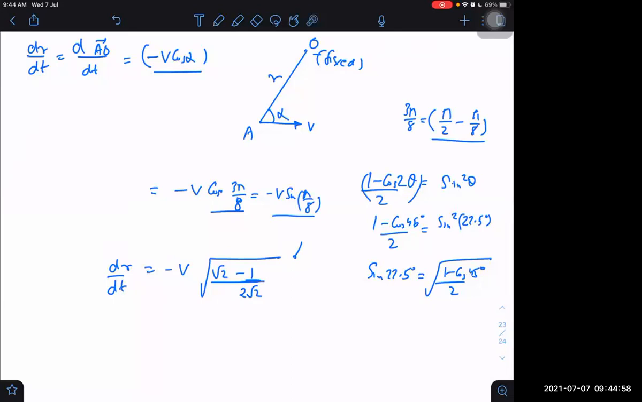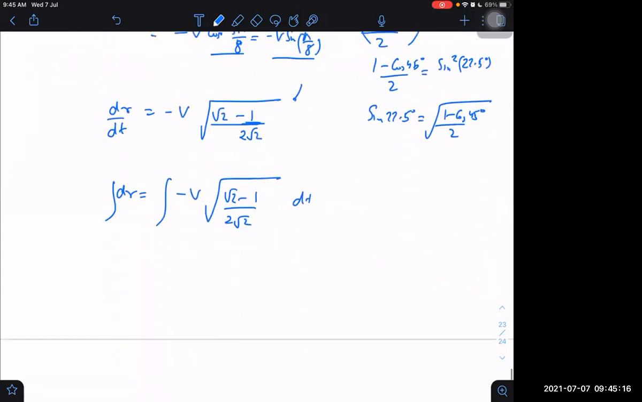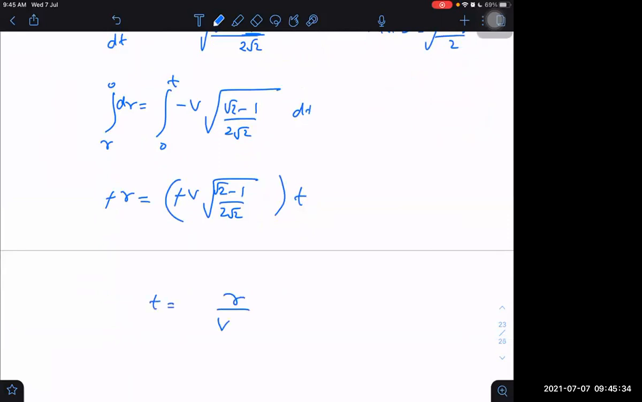This is constant. Whenever it is a constant, I can simply say that r will decrease from its initial value to the final value. dr will be equal to minus v into root of root 2 minus 1 by 2 root 2 into dt. Integrating, r will vary from initial value r to 0. Minus r is equal to minus v into root of root 2 minus 1 by 2 root 2 into t, where t is the time taken. Minus minus cancels. We get time is equal to r divided by v into root of root 2 minus 1 by 2 root 2. That is the answer.